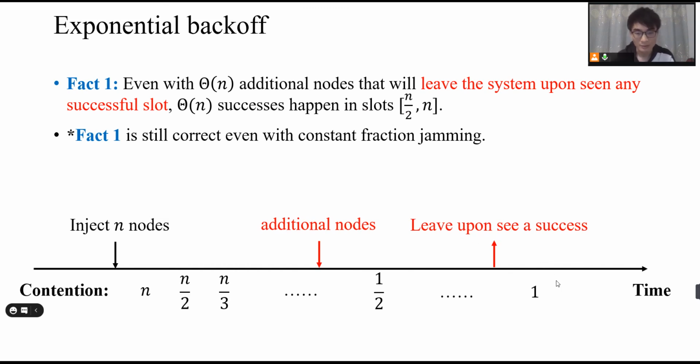So when the channel gives them feedback of success, the additional nodes will leave the system immediately. In this simplified setting, the power of exponential backoff is still correct. That is, in expectation, Θ(n) successes will happen in this interval. This fact is still correct even with a constant fraction of jamming. That is reasonable, since a constant fraction of jamming can only jam a constant fraction of this interval, and the rest of the interval will still contribute Θ(n) successes.